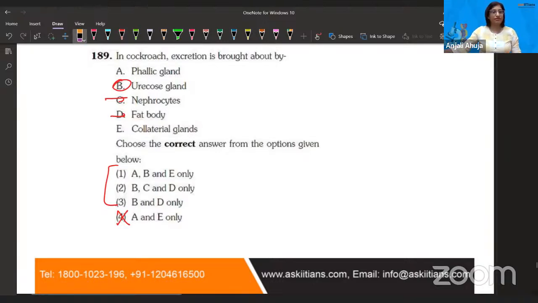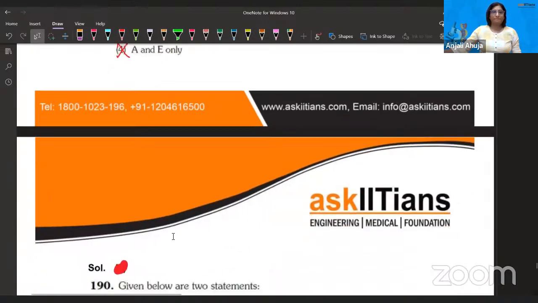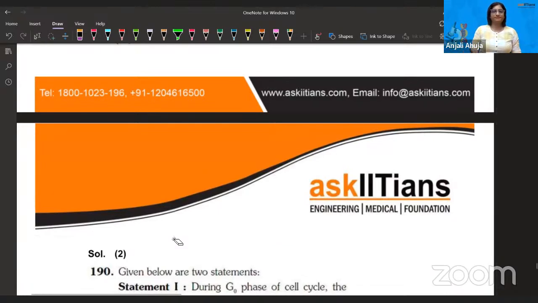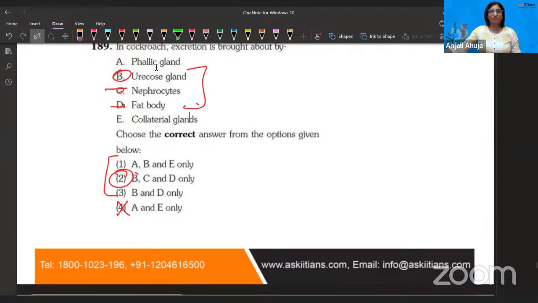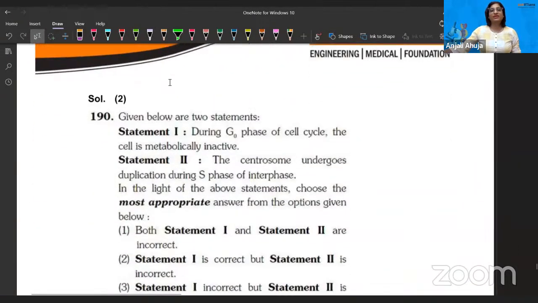So let's see what they have written in the answer. Second, B, C. Look, that's what I'm telling. These three are the answers. Okay, so uricose gland somewhere can help, because if you do remember watching. Anyways, guys, now let's move forward.